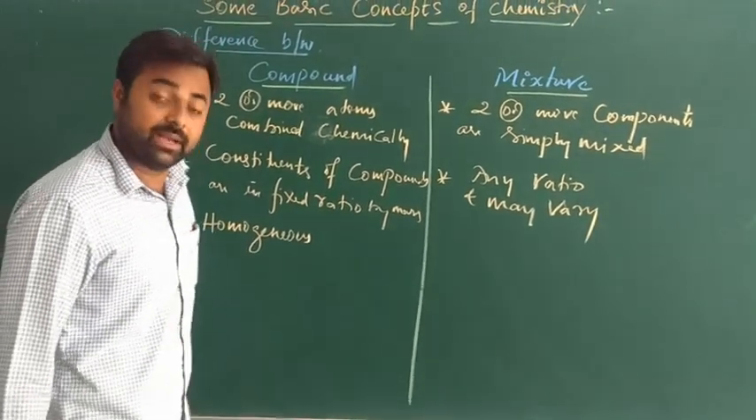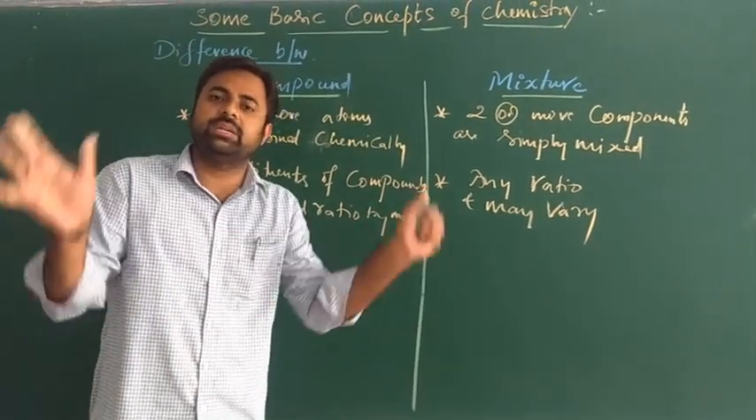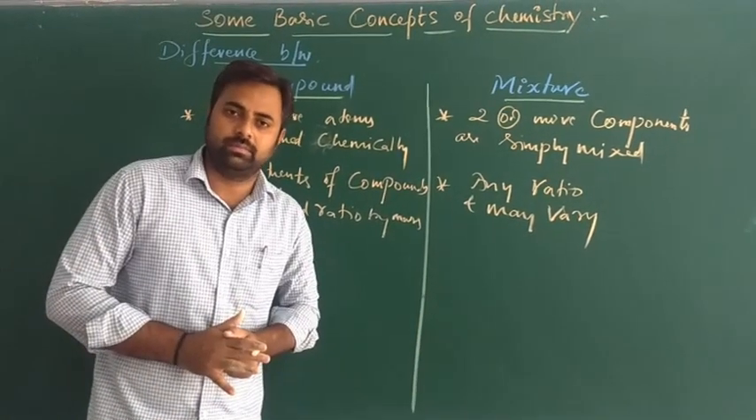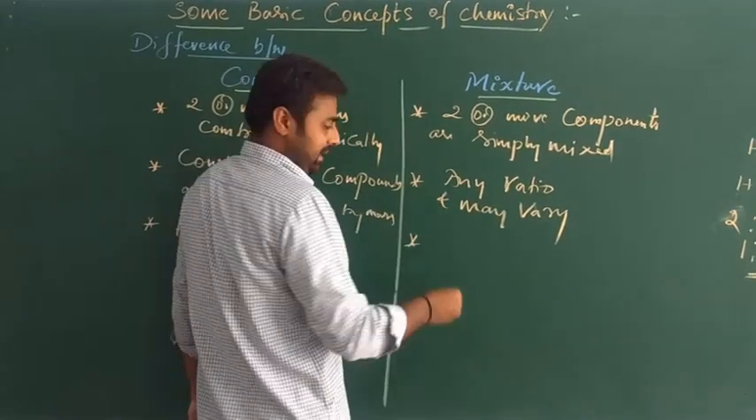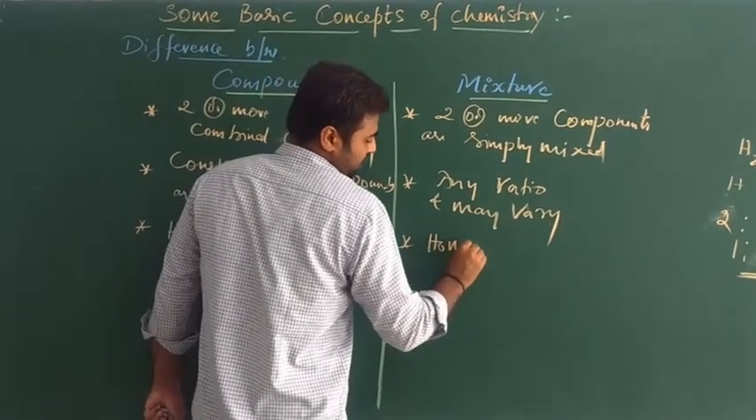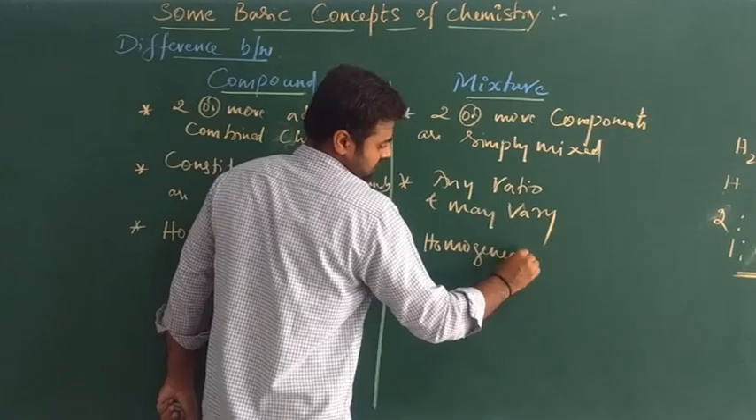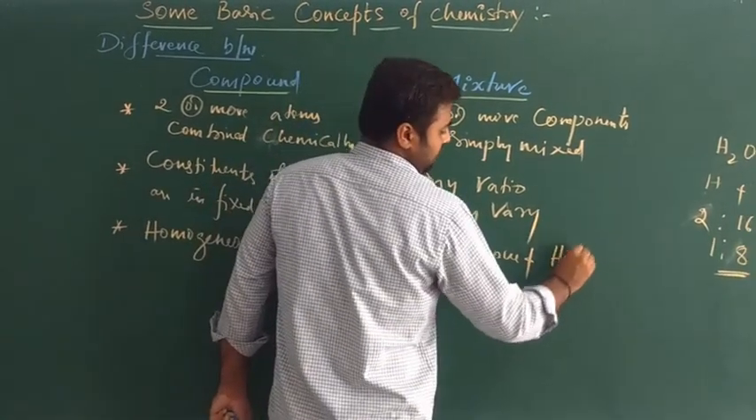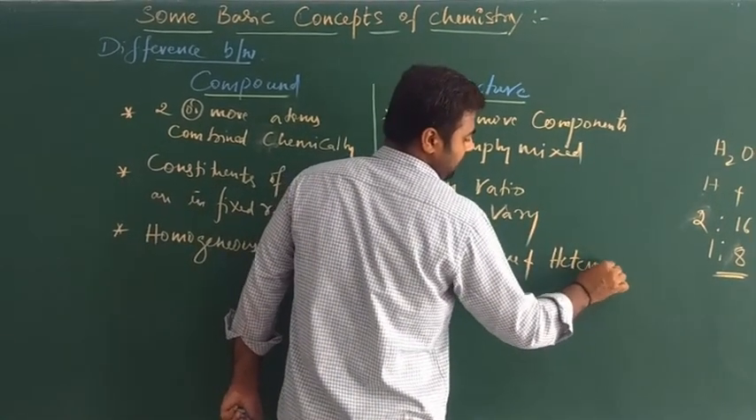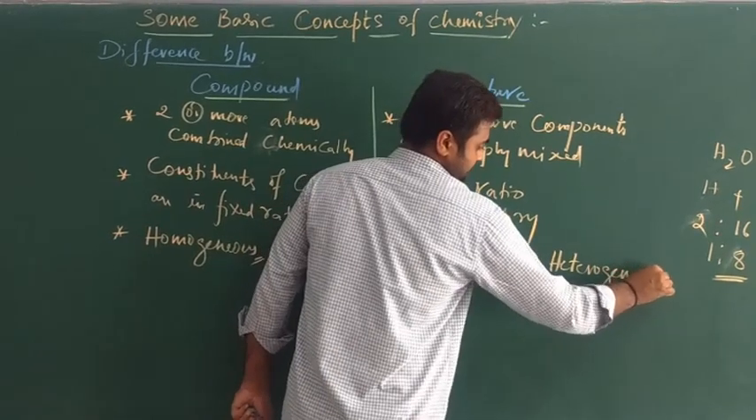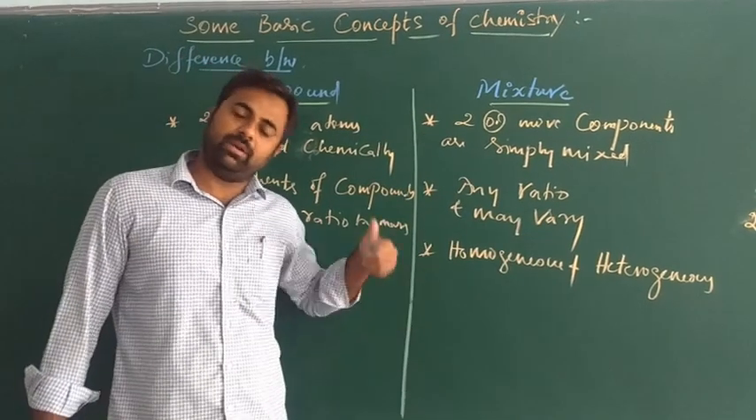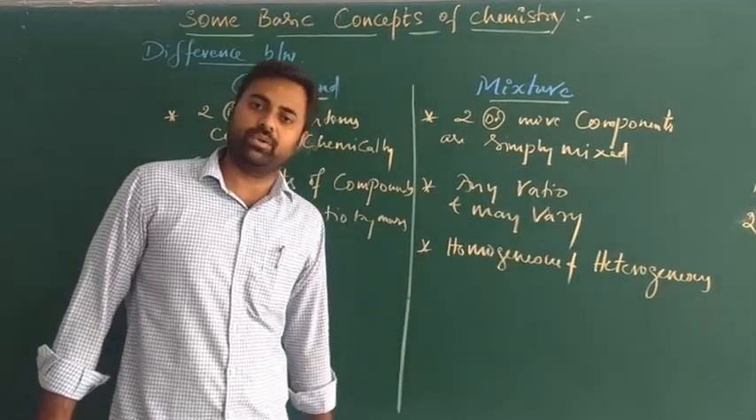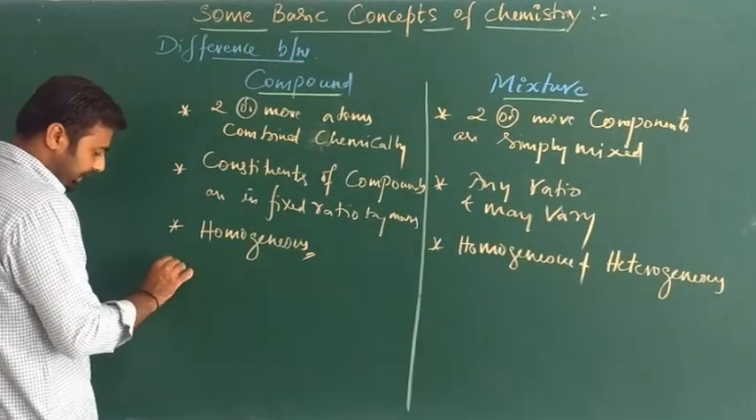The third one: compounds are always homogeneous. Homogeneous means, as we discussed in the last class, the composition is uniform. But a mixture may sometimes be homogeneous and it also exists in the form of heterogeneous. Compounds are always homogeneous; mixtures may be homogeneous and also heterogeneous.